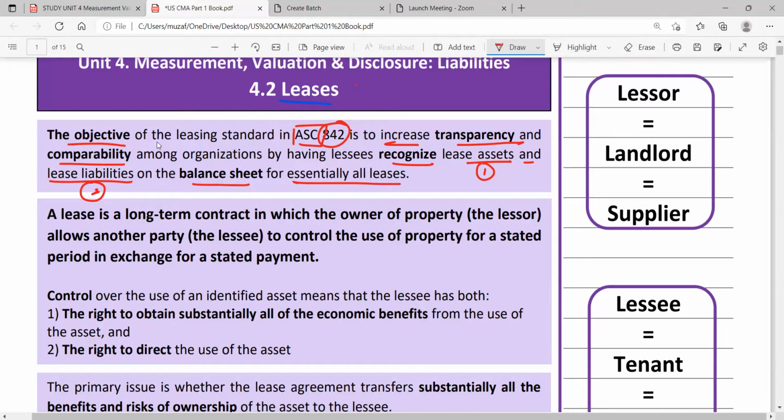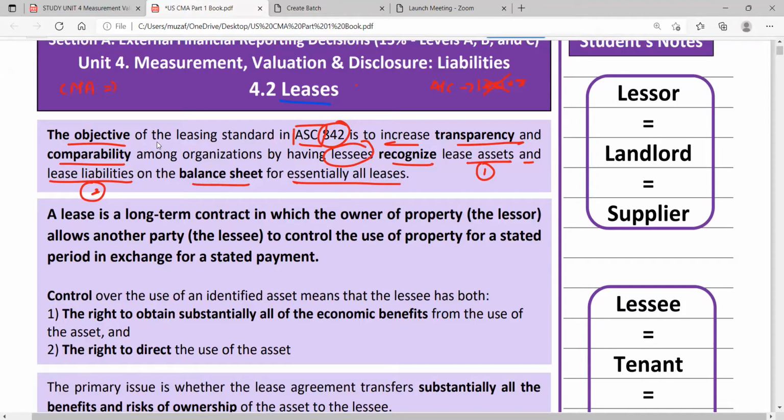Here is one term called lessor. Remember one thing, for CMA, accounting of lessor is not there. We don't have it in our syllabus. Earlier, we used to have it till 2019, but from 2020 the portion of CMA was changed, and we don't have this now.